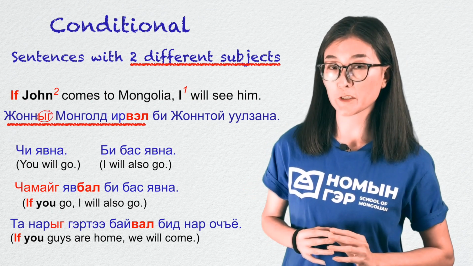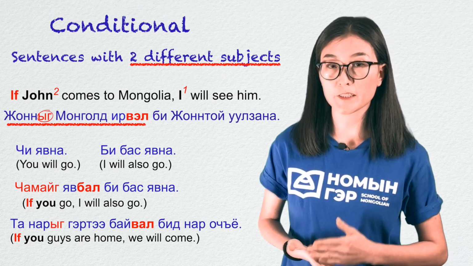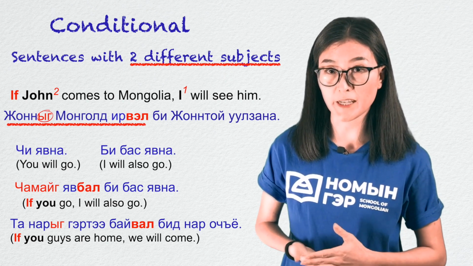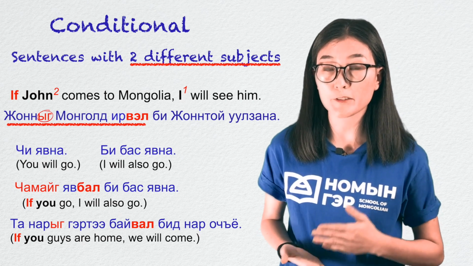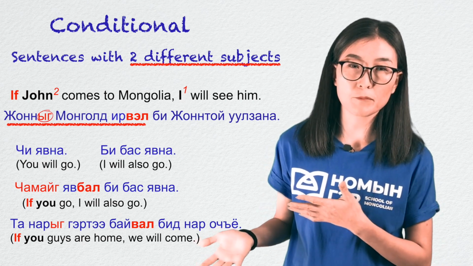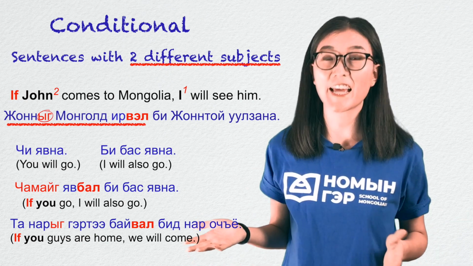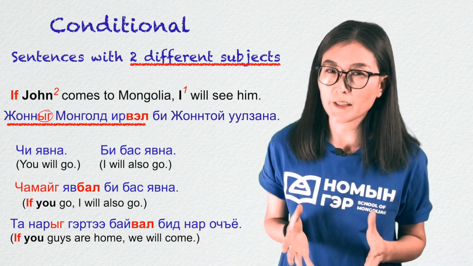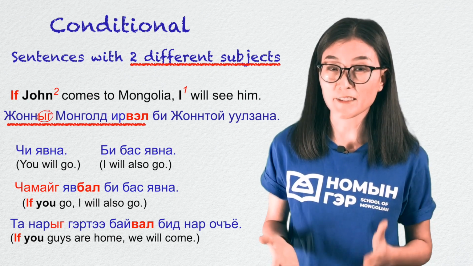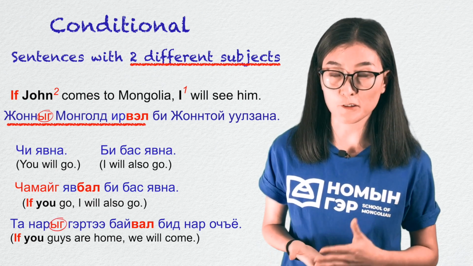So note the rule here. The dependent clause subject takes the accusative case if the two clauses have different subjects. So in that example, the two subjects are what? Yes, та нар and бид нар. And which took the accusative case? Та нар, because it's the dependent clause subject.